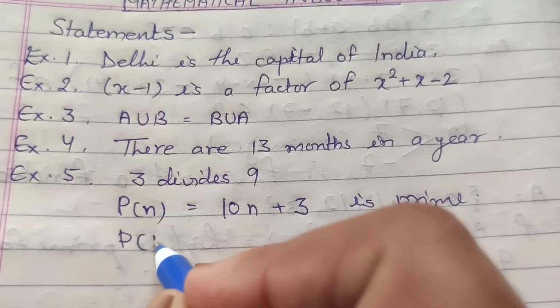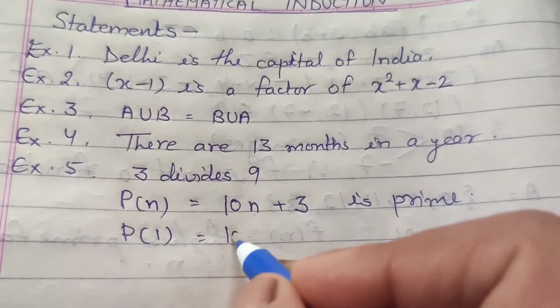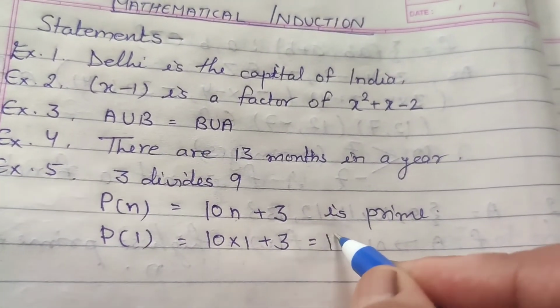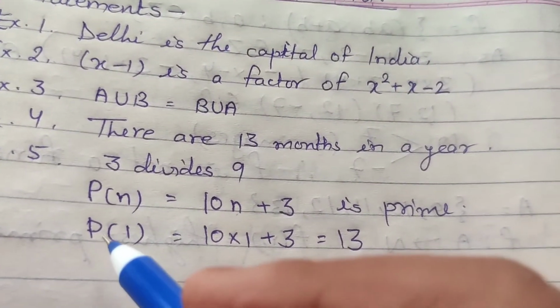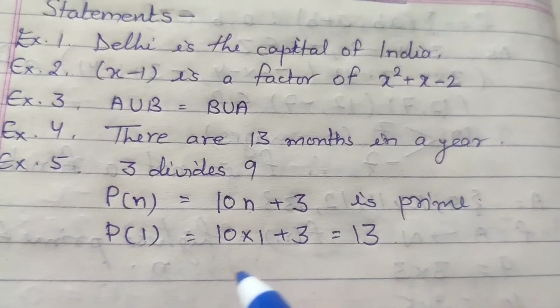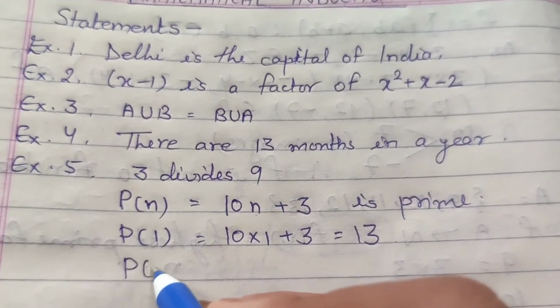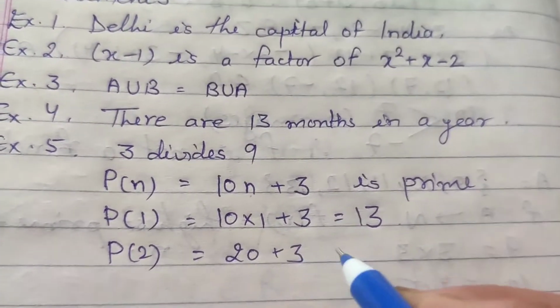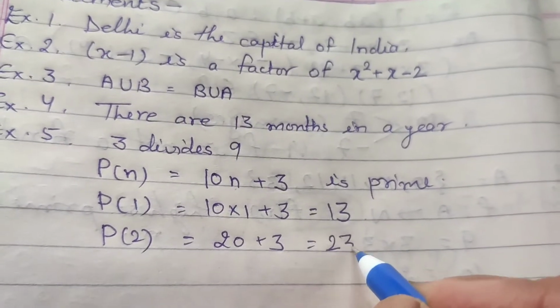First we have to prove P1. Put n equal to 1. It is 13. It is a prime number. It means for n equal to 1 it is true. Okay. Now put P2. It is also 20 plus 3, 23. It is also true.